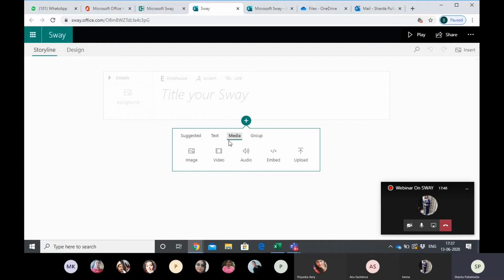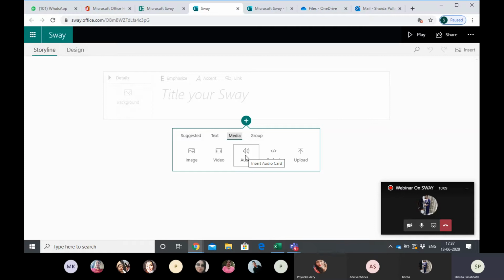Now we are all very well versed with these things. If you have any audio recording, suppose you have made a clip that you want to share, this is how I go ahead in my class. You can copy the link. Any links that you want to copy in your Sway, you must have in your OneDrive. The reason is Sway itself is a small link.